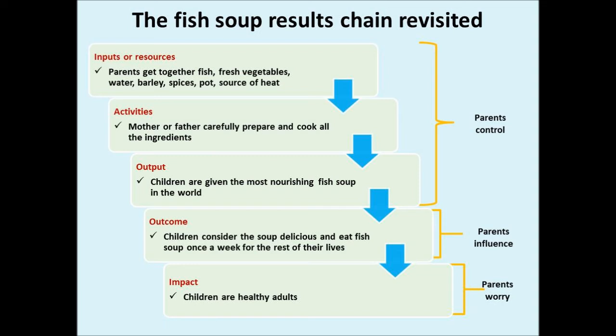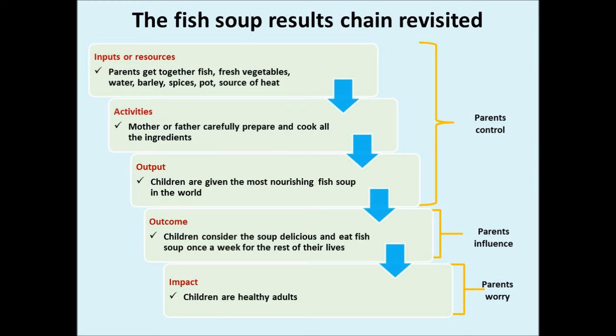To produce a nutritious soup that their children will eat once a week for the rest of their lives, the recipe is less important than the parents' relationship with each son and daughter, and theirs with the social environment. More than cooking experience, parents must rely on their sensitivity and creativity, and they must accept uncertainty about their results.